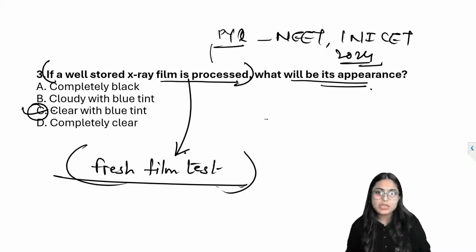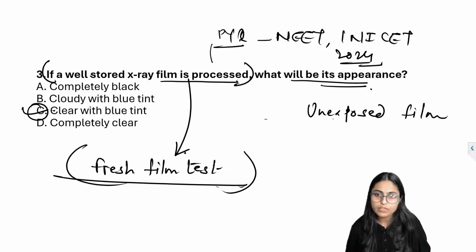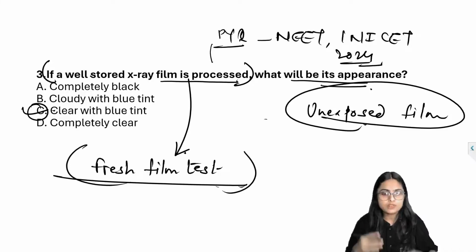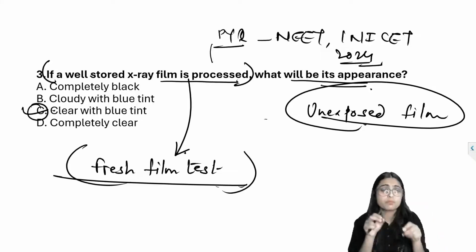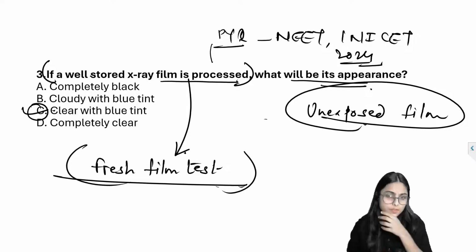Now, just tell me what will be the appearance of an unexposed film. Nothing, you have not processed it. You have just taken it out from the fresh packet. What will be its appearance?